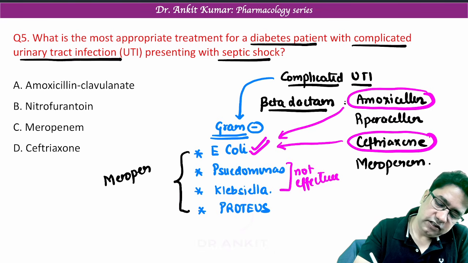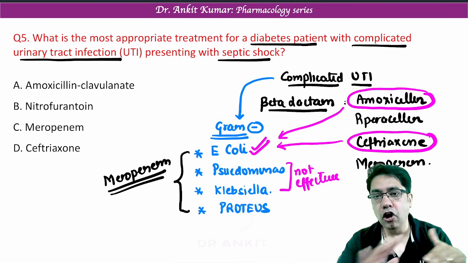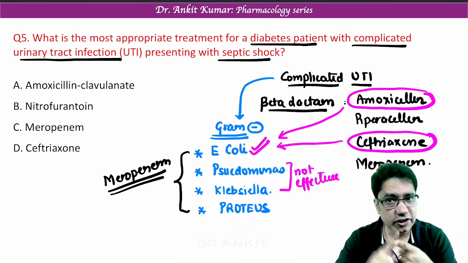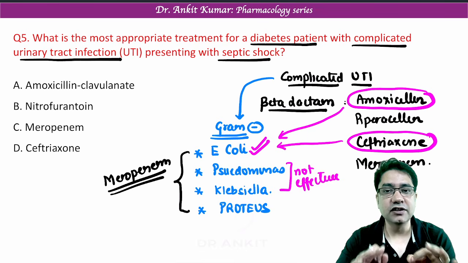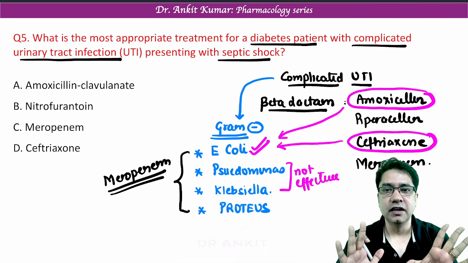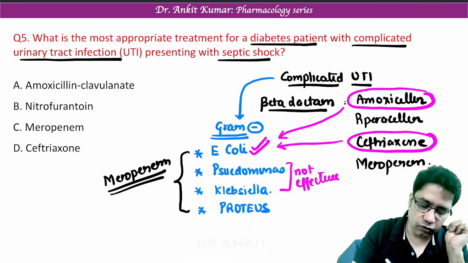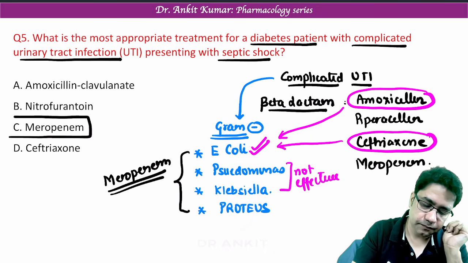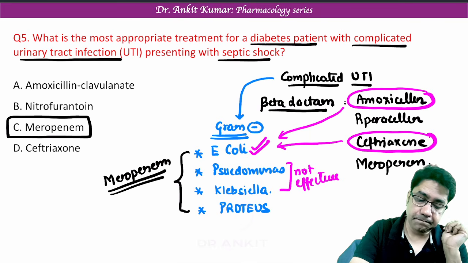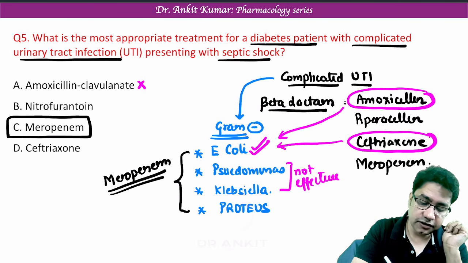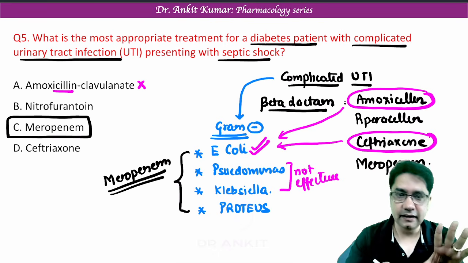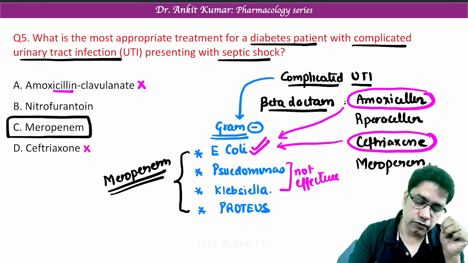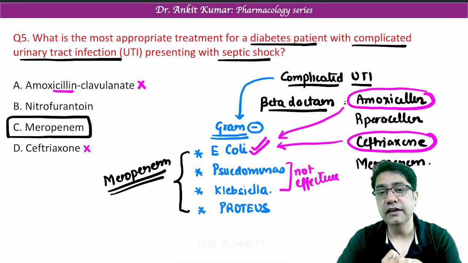Meropenem, which is a carbapenem group of antibiotic, is effective against all bacteria and it is the first drug to be started in complicated UTI because it will cover all bacteria. So the answer of this question comes out to be meropenem. Fine. So why is ampicillin not the correct answer? Amoxicillin is not the correct answer because it will not cover all bacteria. Same reason with ceftriaxone.